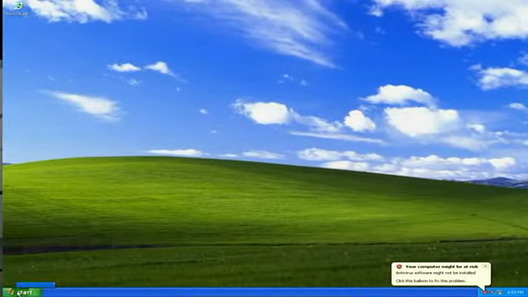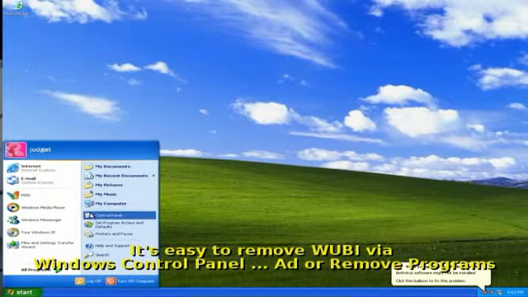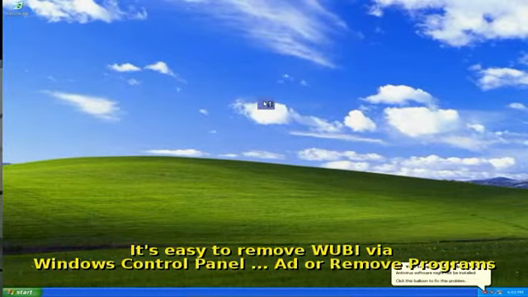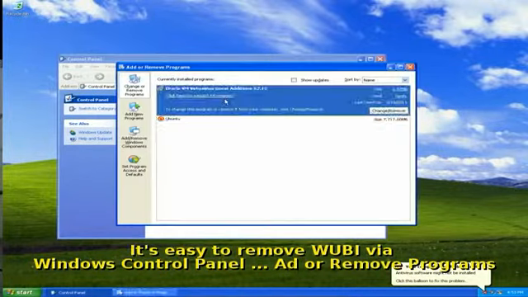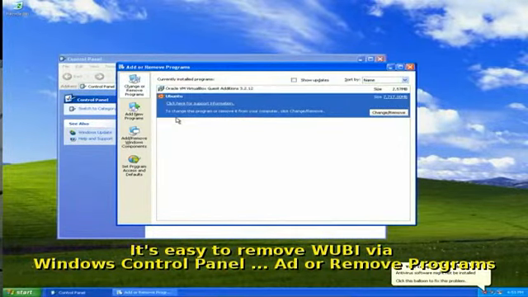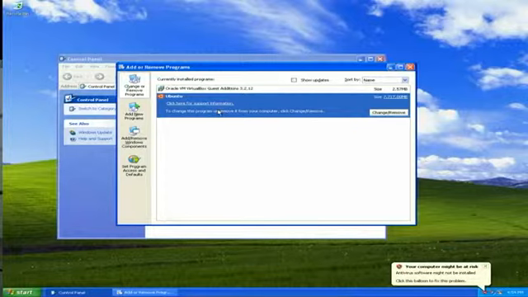Now, the nice thing I like about this is we go to Control Panel, Classic View, Add Remove Programs, and here we have our Ubuntu. So you see it's easy enough to remove this, and we have not disturbed your Windows at all. So you can very easily remove the Ubuntu installation from this Windows.